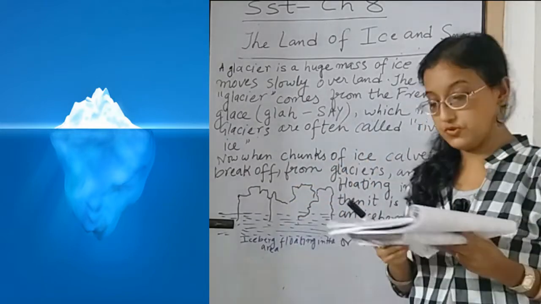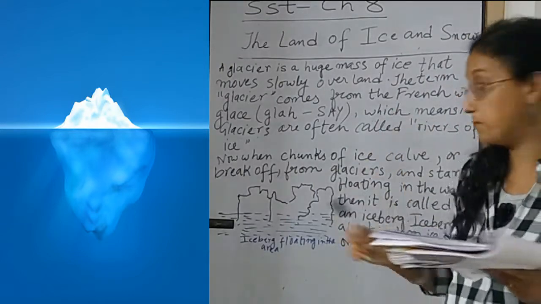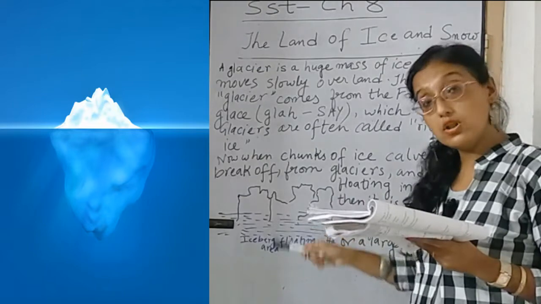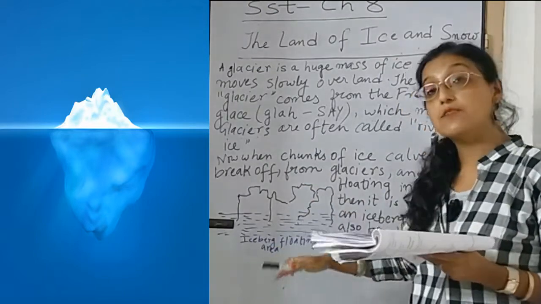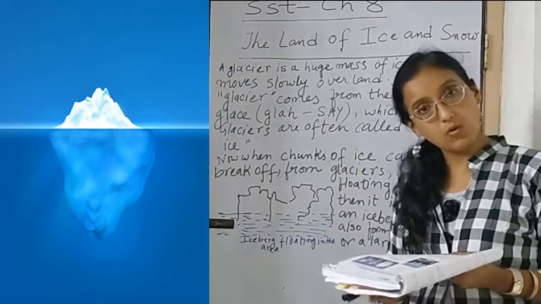Now, do you know, students, that about 90% of an iceberg is always under the water and we generally see only the tip portion? Okay?